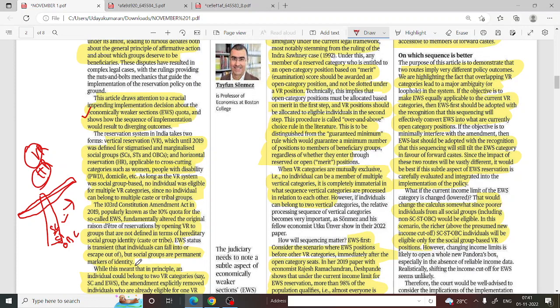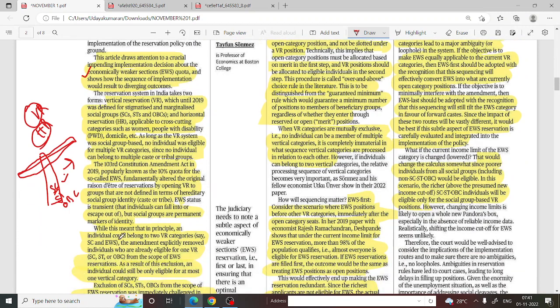While in principle individuals can belong to two VR categories, say SC and EWS, the amendment explicitly removed individuals belonging to one VR category from the scope of EWS reservations. As a result of this exclusion, an individual could be eligible for at most one vertical category. So what they have said is, consider a person from the SC community, right?